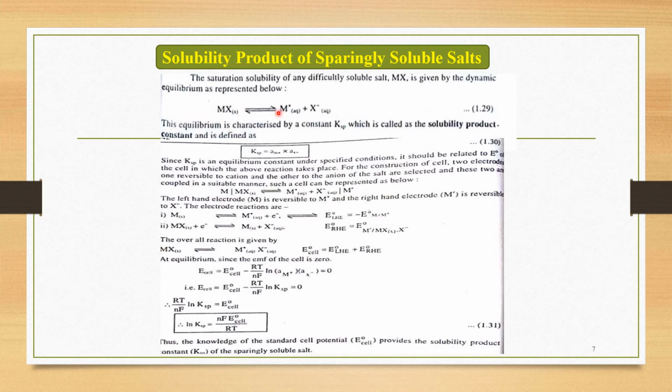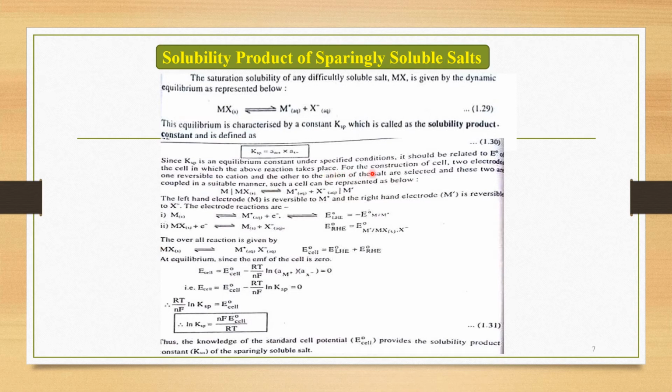We are interested in calculating its solubility product constant. It is given by Ksp equal to the product of a M+ into a X-. With the help of this we can calculate the solubility product constant.